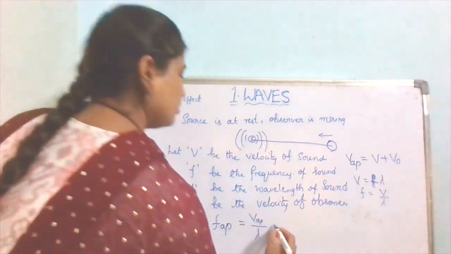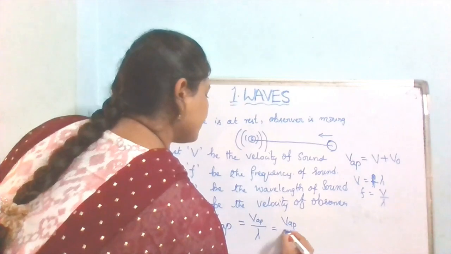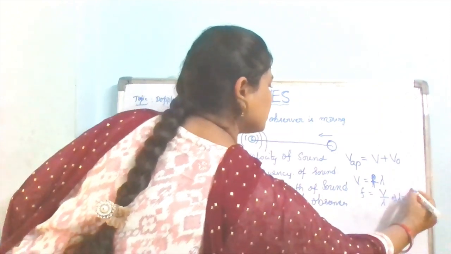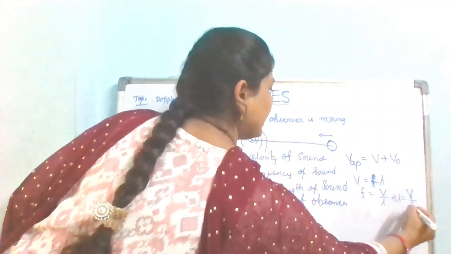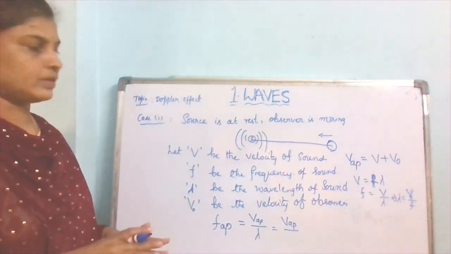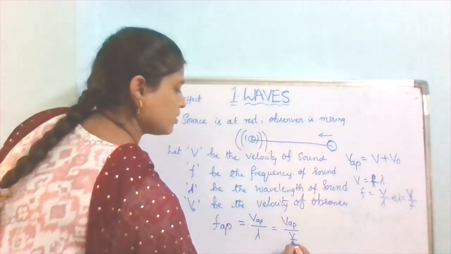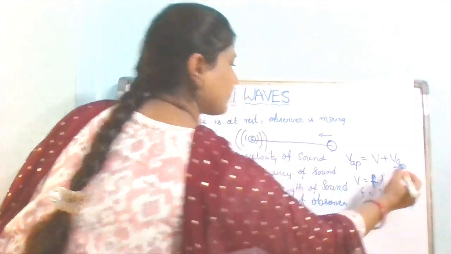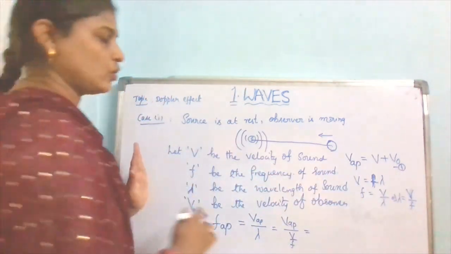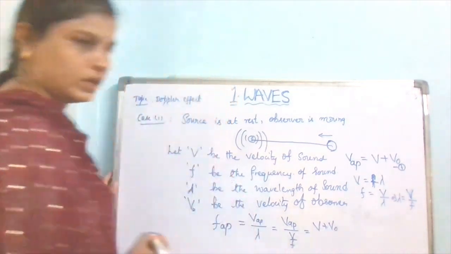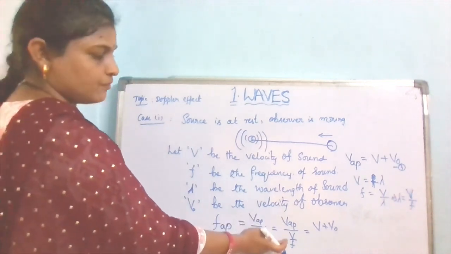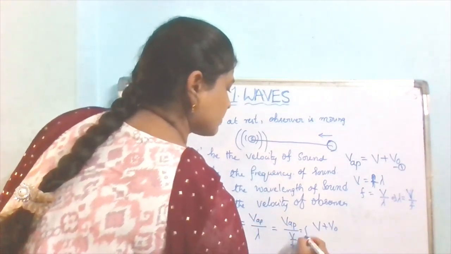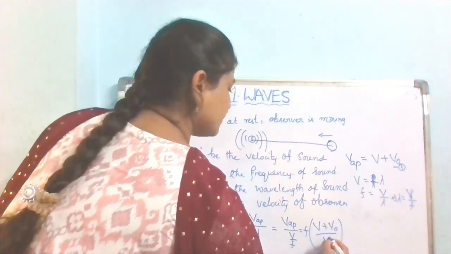And now, for lambda, from this equation, lambda equals V by F. So the apparent velocity equals V plus V naught, and because lambda equals V by F, this F goes to the numerator: F times (V plus V naught) by V.